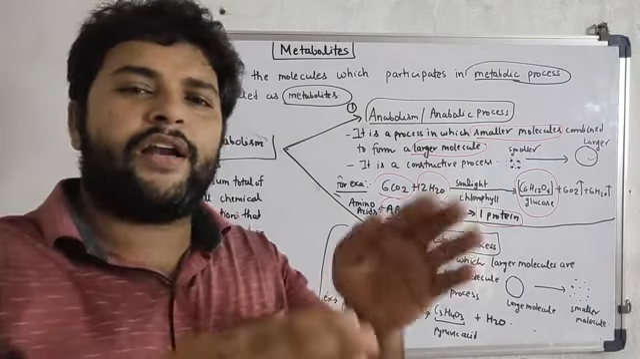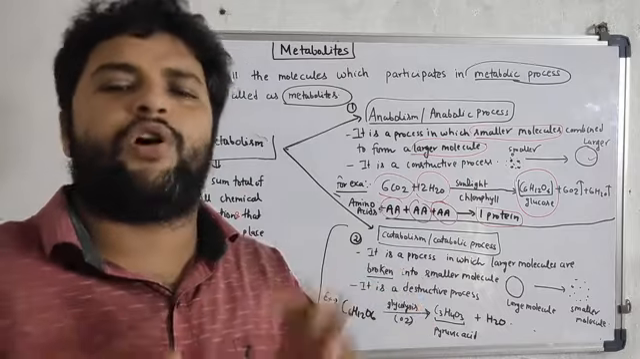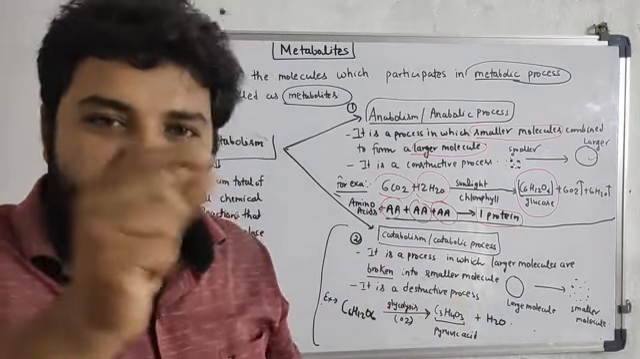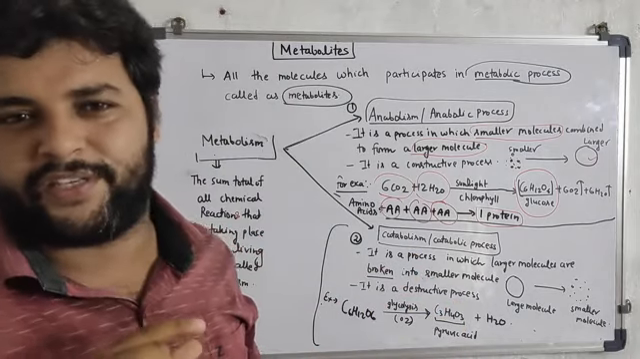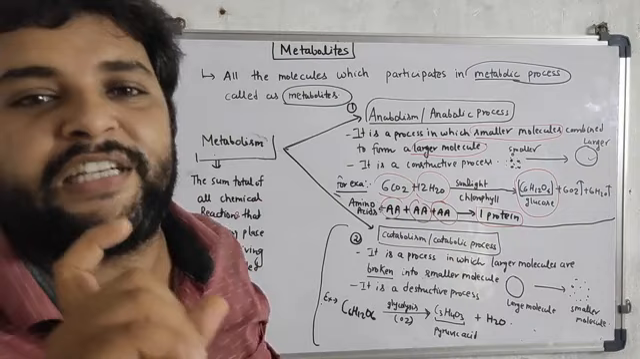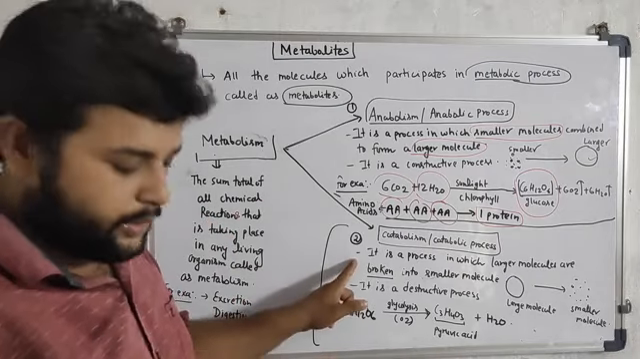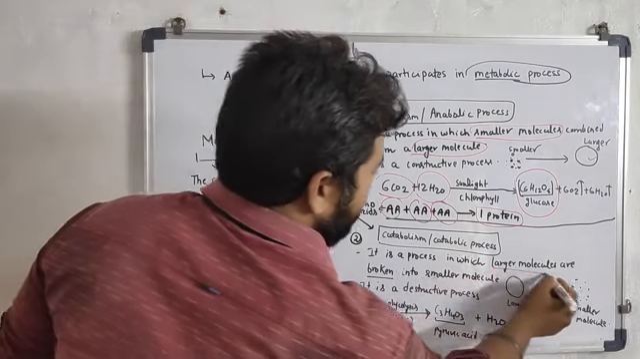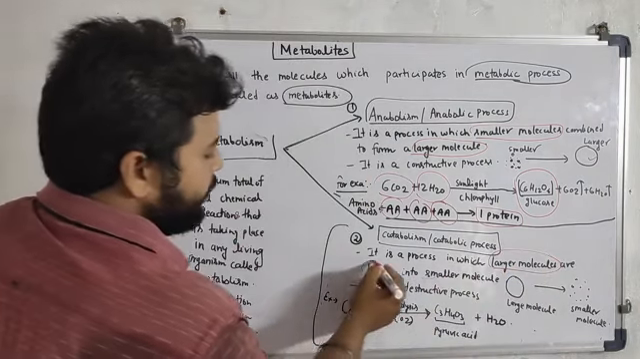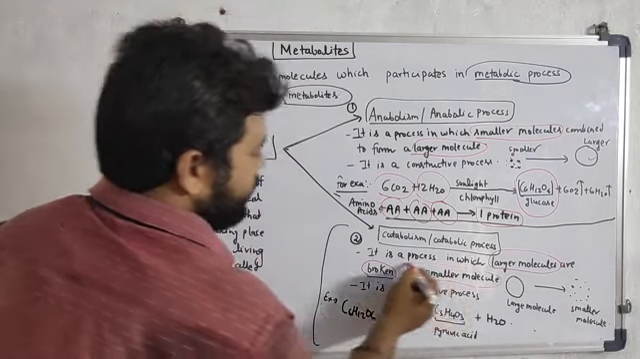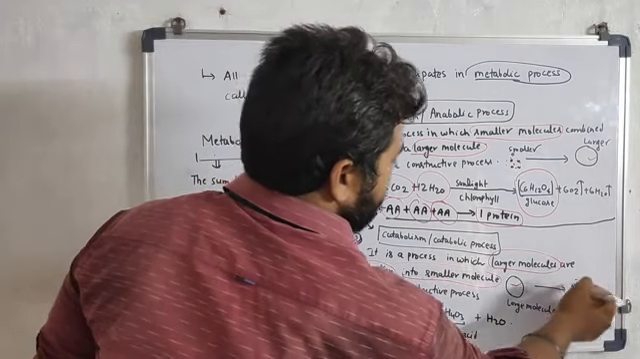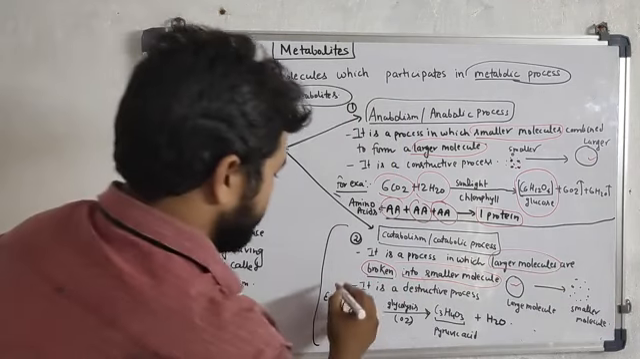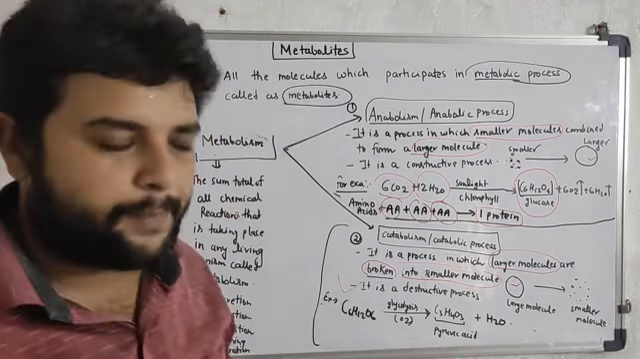So here we are cutting a larger molecule into small pieces. This means we are destructing a large molecule so that it can be converted into small pieces. So it is a type of destructive process. So let us see the definition. It is a process in which larger molecules are broken into smaller molecules. Suppose this is the larger molecule, it is broken into a smaller molecule. So here the destruction is taking place. So it is a destructive process.